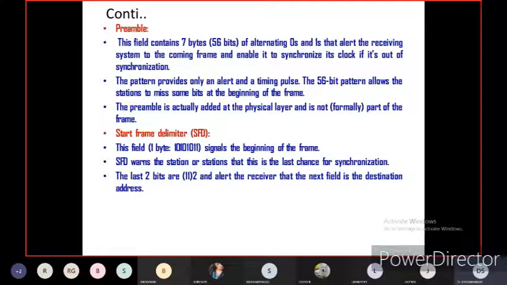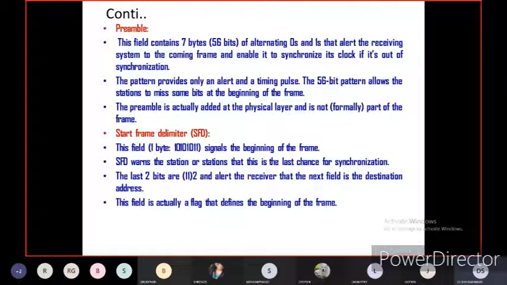It gives the warning. Then the last two bits are 1 1, and they alert the receiver that the next field is the destination address. This field is actually a flag that defines the beginning of the frame. Of course, the SFD, start frame delimiter, is a control flag. So it gives the warning for synchronization, meaning for the destination, if any data or bits are missing.